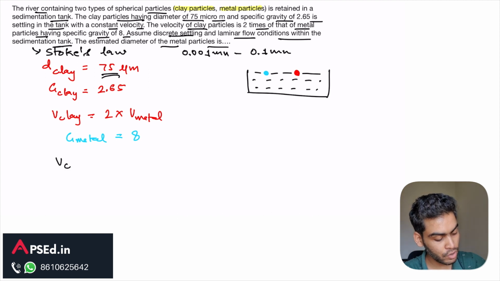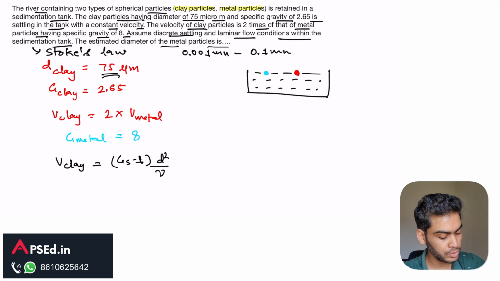So once we know it is Stokes law, it is following Stokes law, we can write the velocity of clay particles, for which we have more data. So we can write (Gs minus 1) d square upon nu. So this is the specific gravity here, Gs, d is the diameter, and nu is the kinematic viscosity. Very simple formula here. Now based on this we can put the values that are given to us about the clay particle.